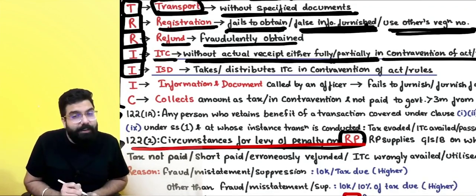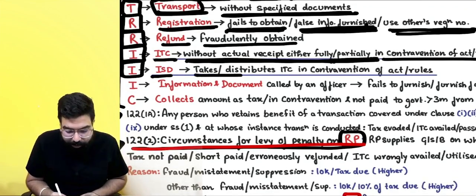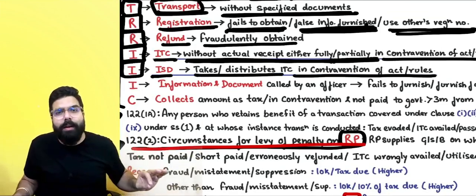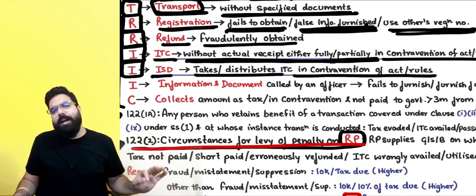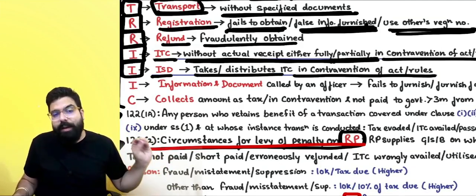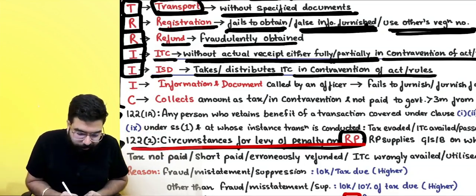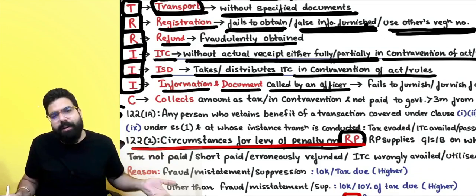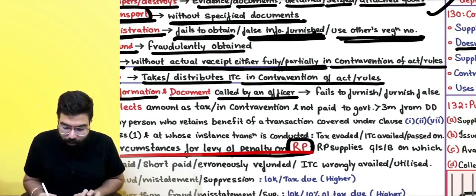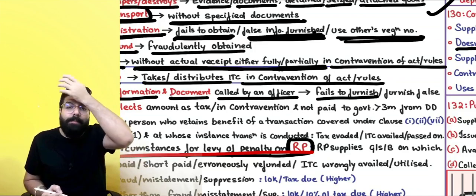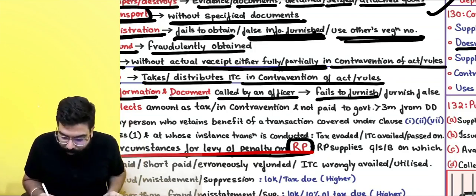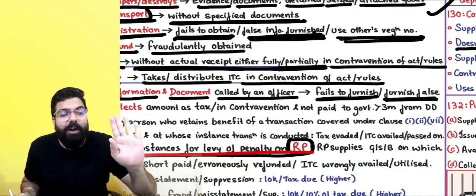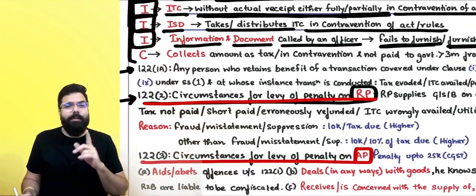I for input service distributor. An input service distributor who distributes ITC in contravention. If I distributed more, in contravention of the act or rules, and distribute or take ITC, then also you will be liable for a penalty. I for information and documents called by an officer. Whatever information and documents are called by the officer, you fail to furnish. Officer is telling Ramesh, get me these accounts, get me this document. You fail to furnish, or you gave him falsified records, false documents. Then he will impose a penalty.